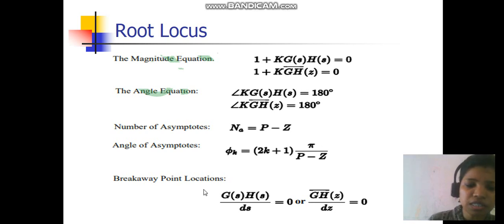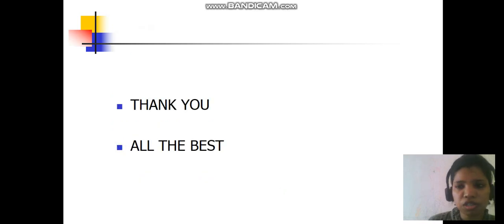Or sometimes it is asked just to calculate the breakaway points. If the equation is given, then you have to just differentiate this equation, then equate it to 0, and there is a value of k. So you can find out the breakaway points. Thank you. All the best.